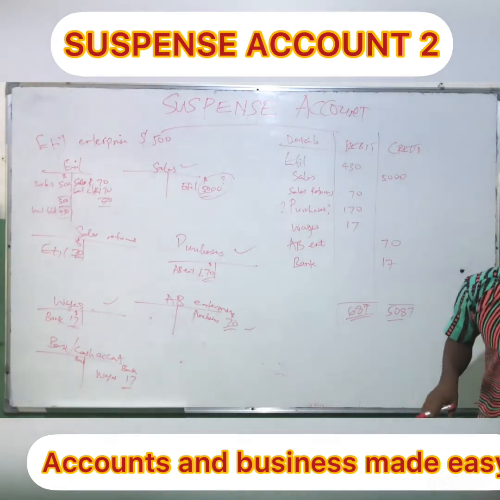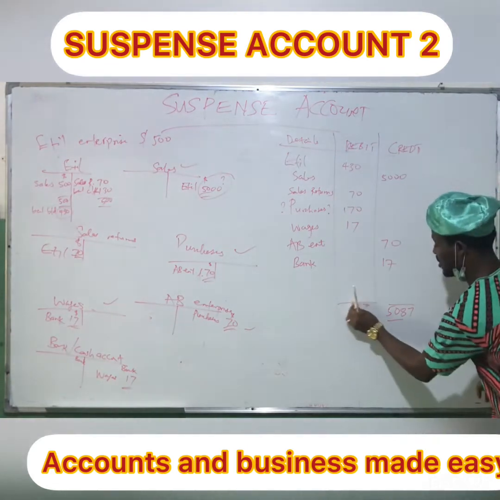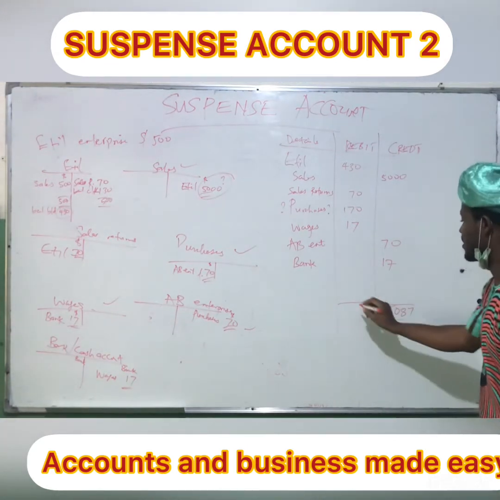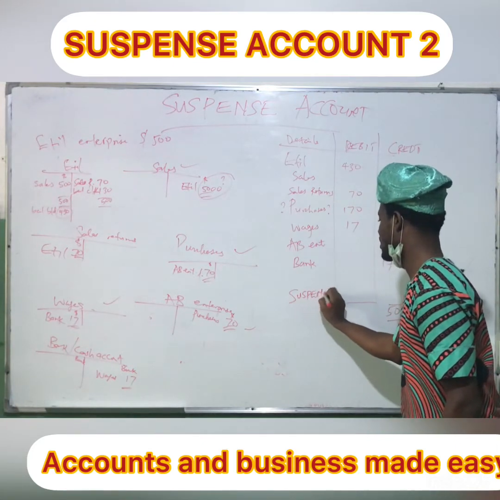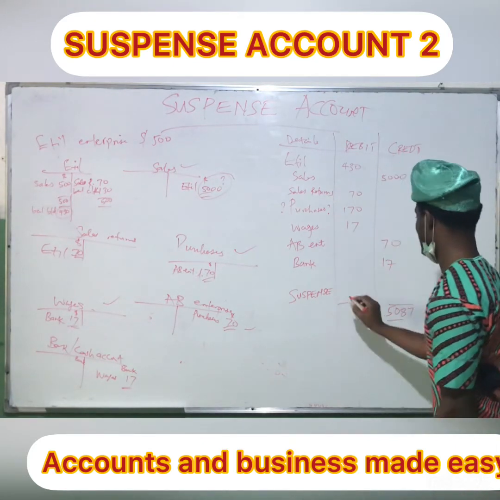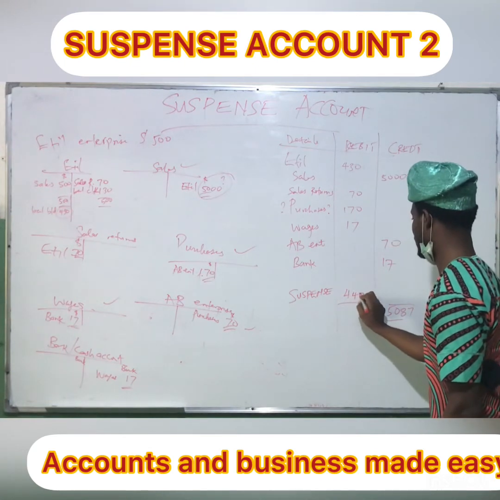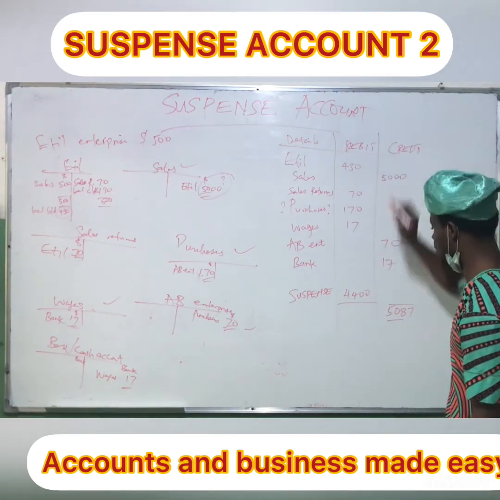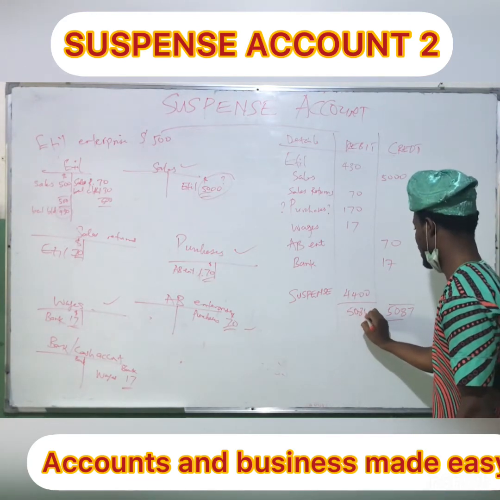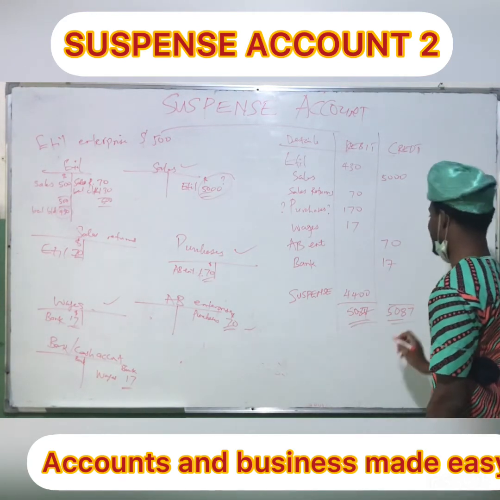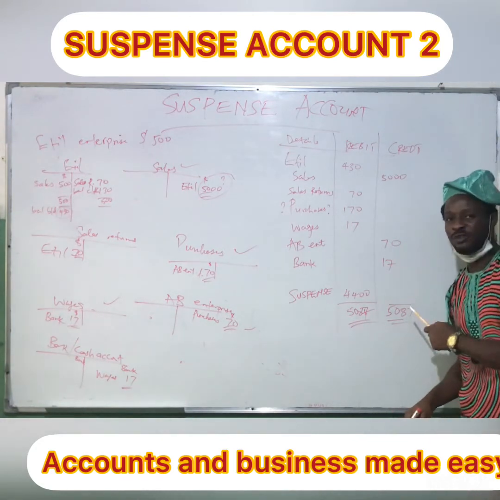Now, in that case, what you do is find the difference. That would be the suspense account. 4,400. So 4,400 plus what you had before, you have 5,087. Okay. This does not mean the end of the accounting process.